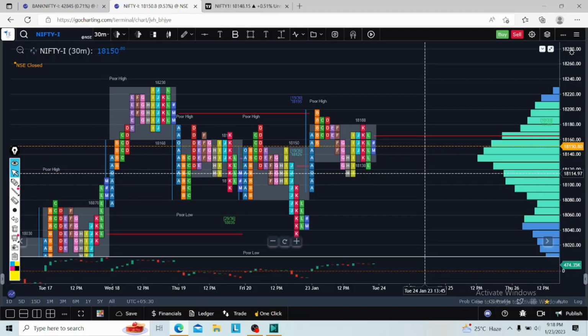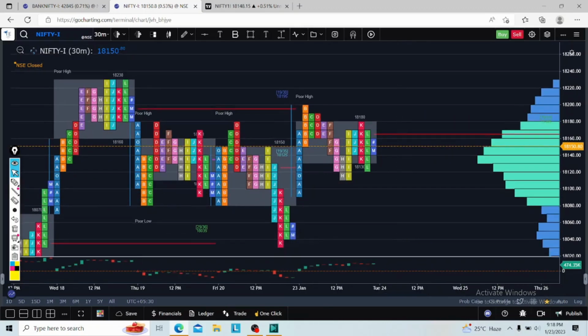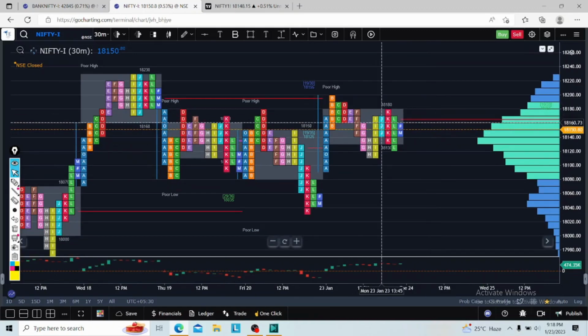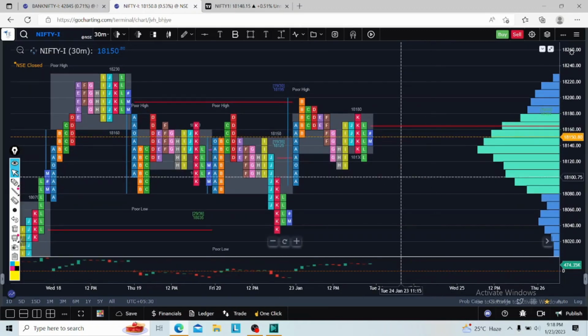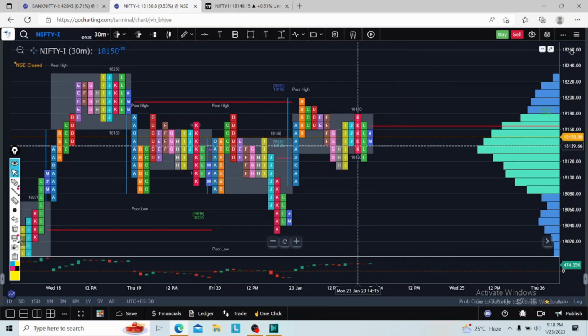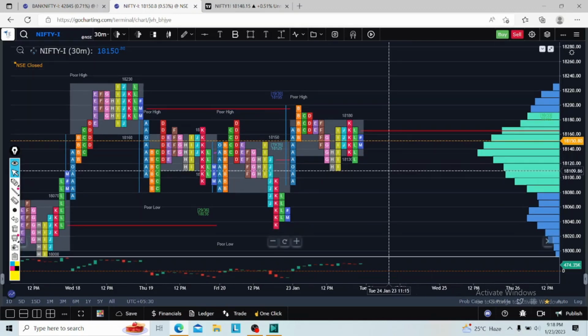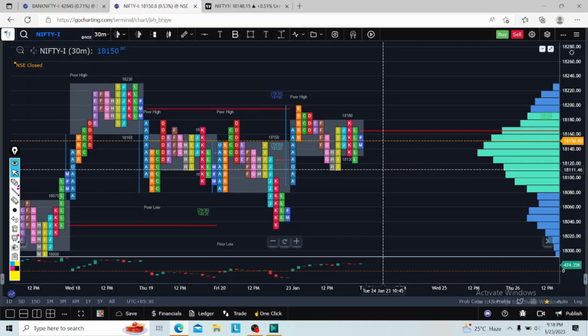So if you are interested to learn market profile, if you want to become an independent trader, learn this market profile. Market profile is a beautiful chart pattern, and all these figures will give you clear entry, exit, target, SL, everything. If you want to become an independent trader and a passionate trader, learn things and how to apply them in the live market without anybody's support, then only you will sustain in the market in the long term.